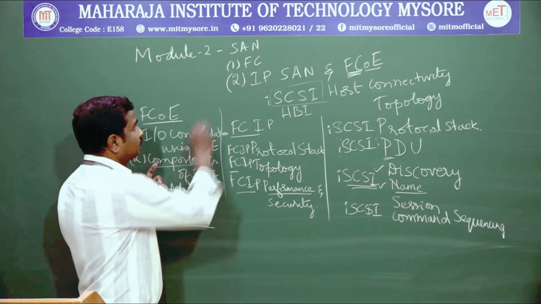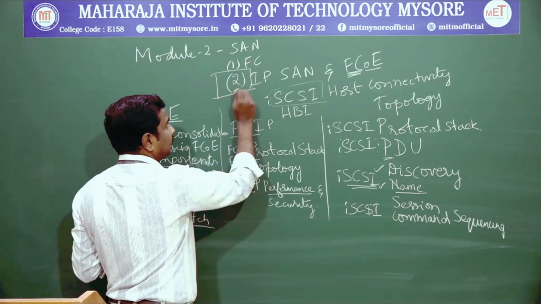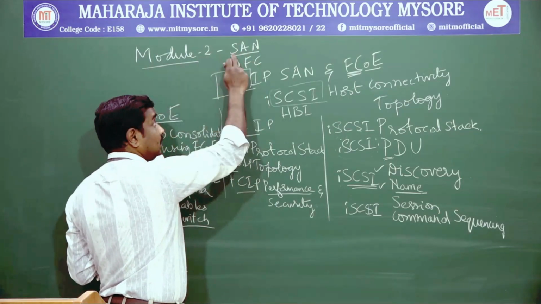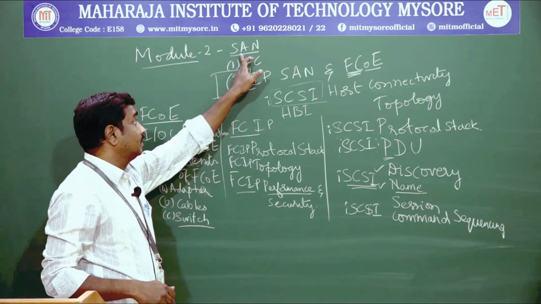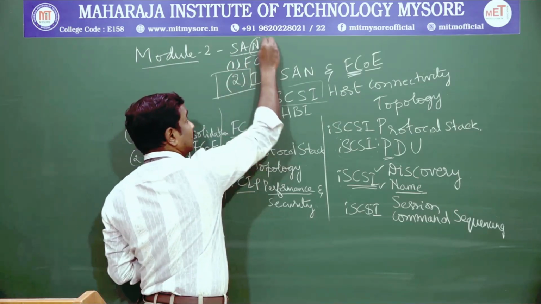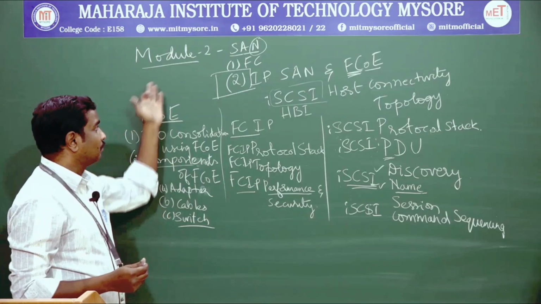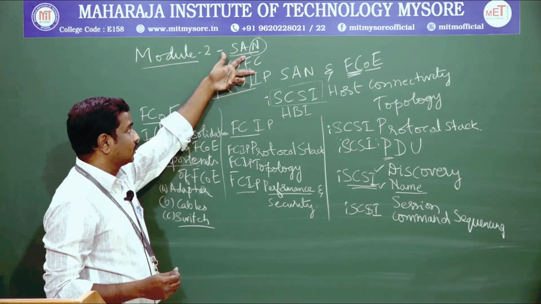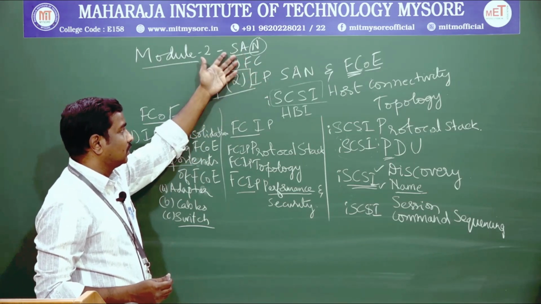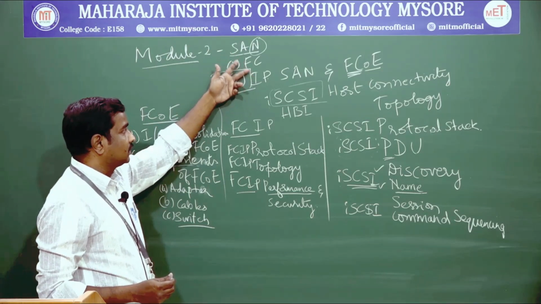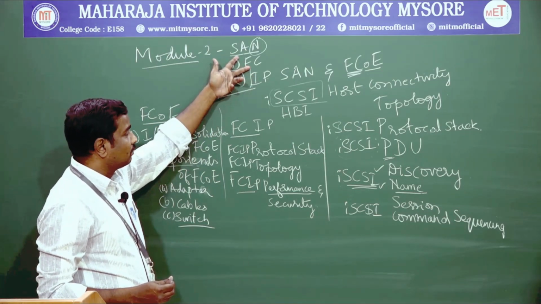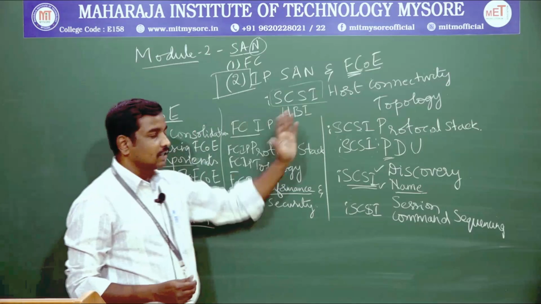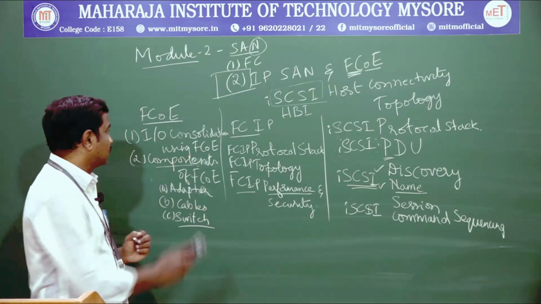These are the topics we will discuss as the second topic in module 2 on the storage area network, to make our storage area networks work over the network. In the earlier topic we discussed Fibre Channels, how they are connected by using hubs and switches as well as cable wires. Now we make an enhancement of Fibre Channels by using the internet protocols, as well as the extension of the topics. These are the topics we will discuss in this module.